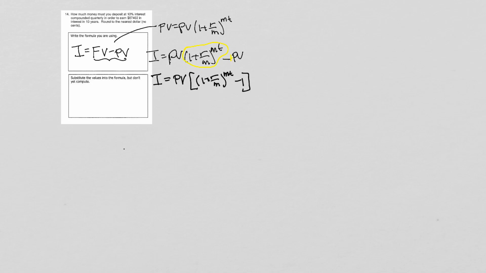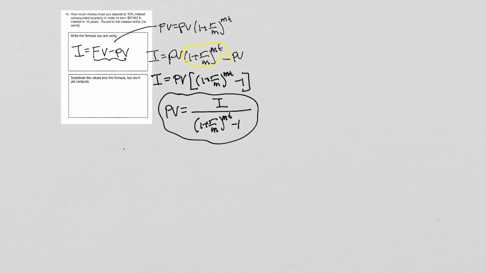So here's what we're going to have. I can either write this formula here and then start substituting, or I can simplify this formula down to this. That's what I'm going to do. PV is equal to I over all of this. I probably don't need that square bracket down there. So it's going to be over 1 plus R over M to the MT minus 1. This is the formula that I think we're going to be using as the most convenient form.